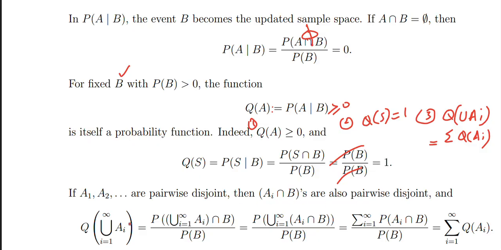So Q of union of Ai's is probability of union of Ai's given B, with i from 1 to infinity, which is probability of union of Ai intersection B divided by probability of B. Then this is using the distributive property, and then using countable additivity.